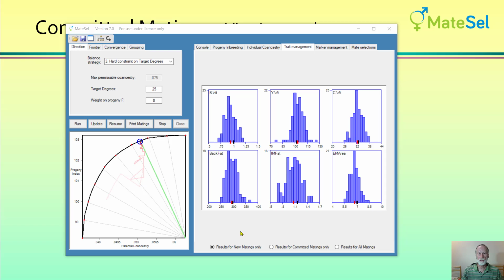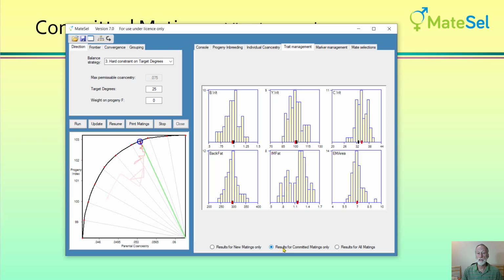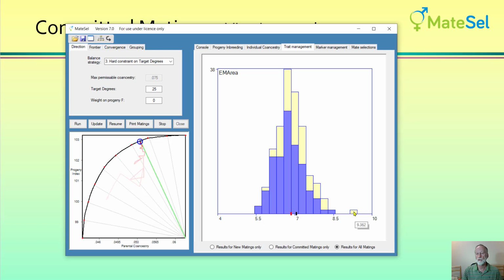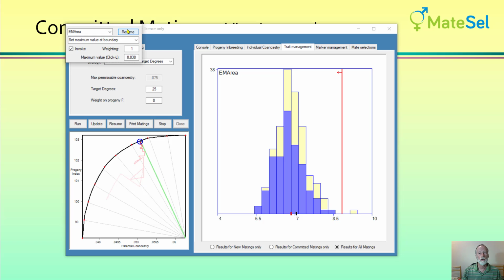So now you can look at results for new matings in blue or committed matings in light yellow, and these should be fixed for everything except for individual co-ancestry. We'll talk about that later. And you can look at the combination of the two with committed matings stacked on top of new matings. Why do we do this? Well, let's look at this one here. If we wanted to get rid of this particular mating here by setting a maximum at a boundary and pushing hard, well, nothing will happen because this is actually a committed mating. It's already made and it can't be unmade. So it's better to be able to see all these things as we can do that now.